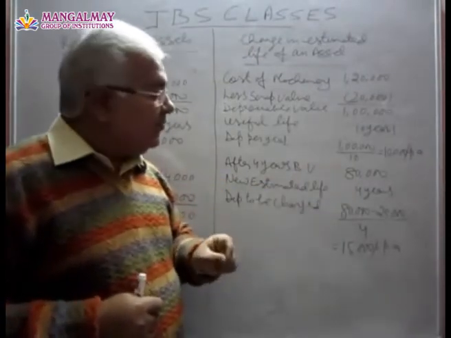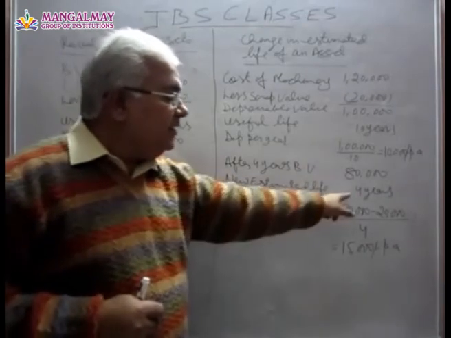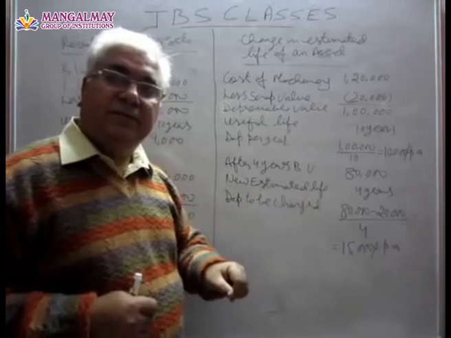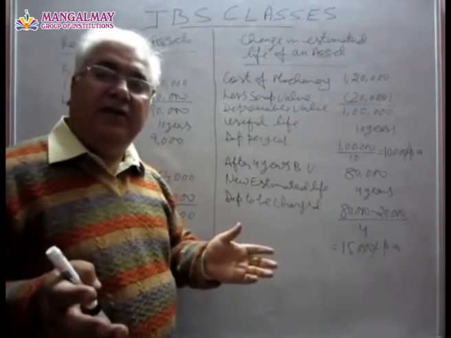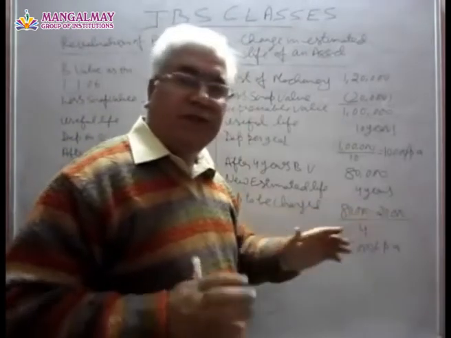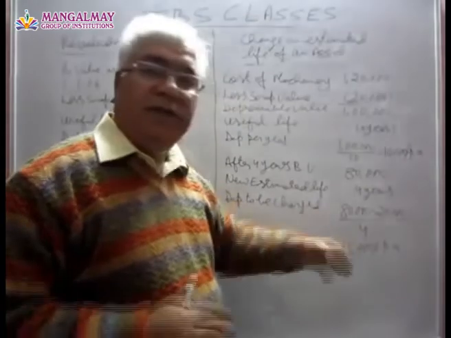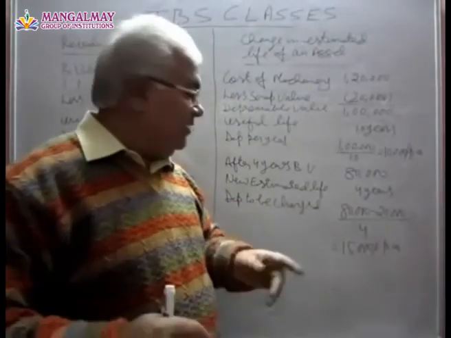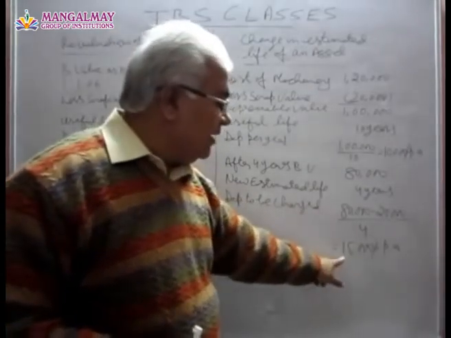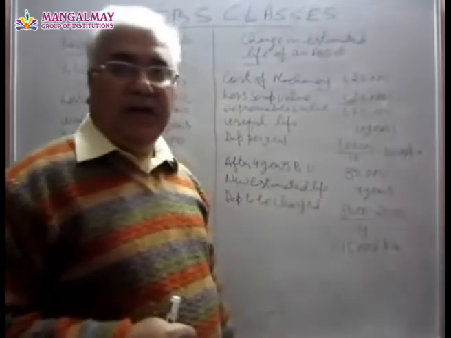That means we must write off this 80,000 rupees in the next 4 years. But scrap value definitely we will get. So 80,000 minus 20,000, which is our scrap value. So 60,000 divided by 4, the remaining life of the asset, the depreciation per annum to be charged from this year onwards will be 15,000 per annum.